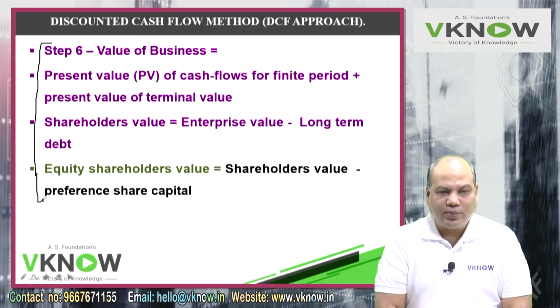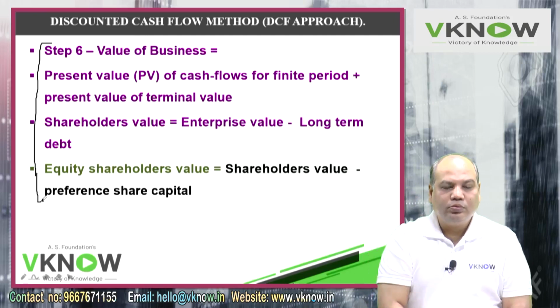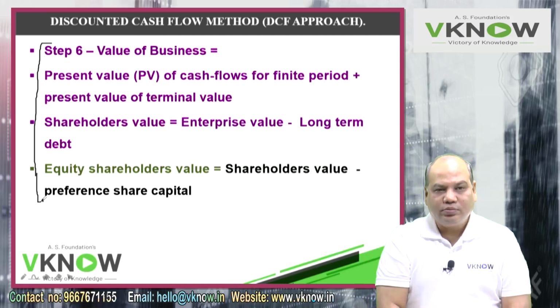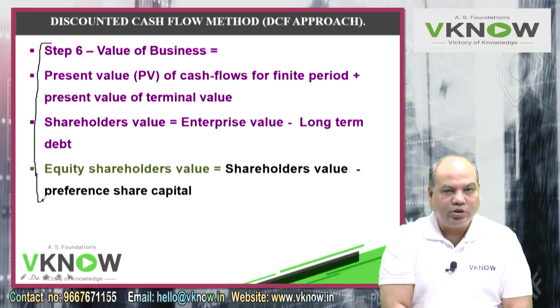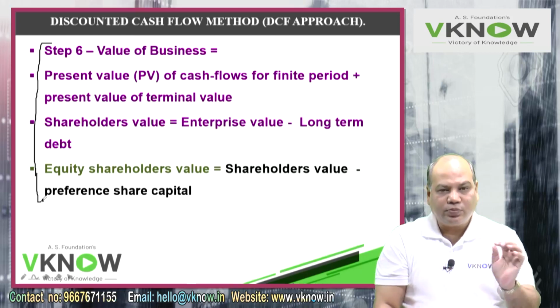So what are the steps involved? Estimate free cash flow for the forecast period, which is normally given in the question, 3, 4, 5, 6 years. How do you compute free cash flow?